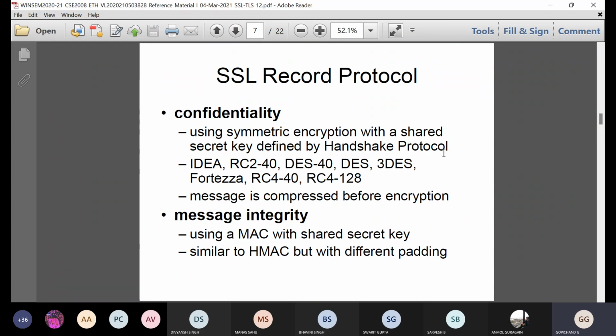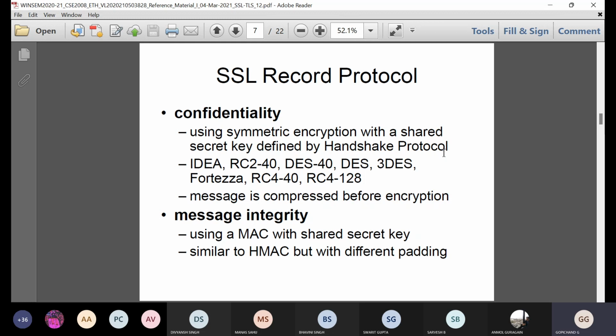This confidentiality is achieved by implementing these algorithms: IDEA, RC2 40 version, DES 40 version, DES, 3DES, Fortezza, RC4 40 version, RC4 128 version. These are the various algorithms which ensure confidentiality in the SSL record protocol. Next, the message is compressed before encryption. Each and every message is compressed before the encryption is done.